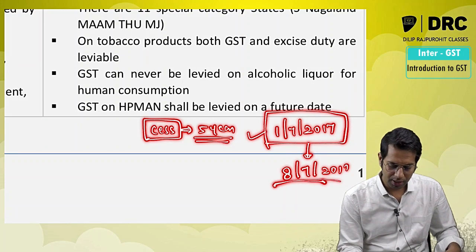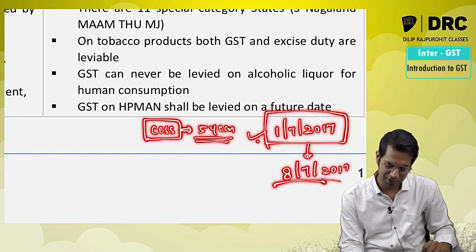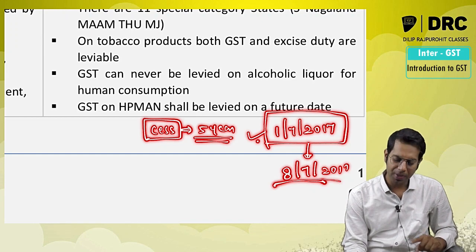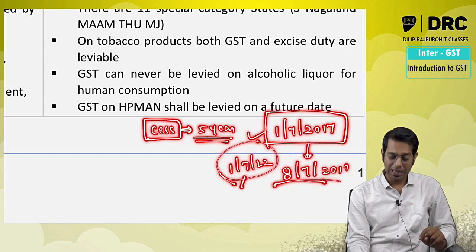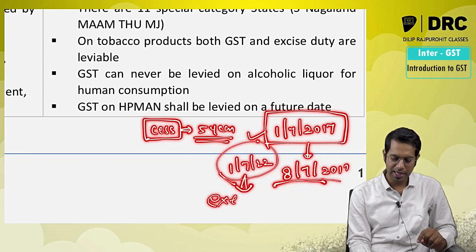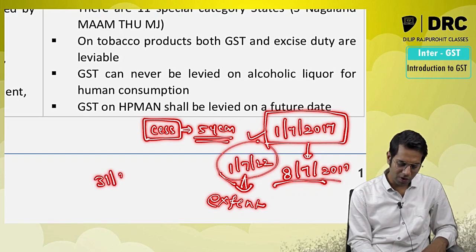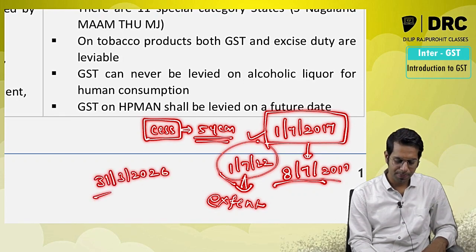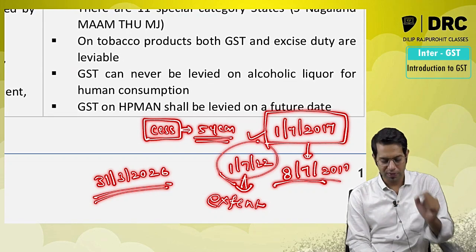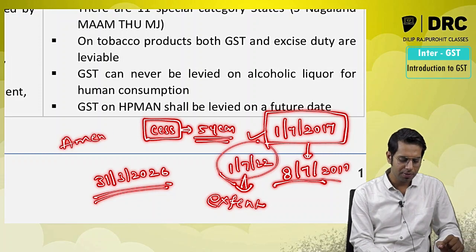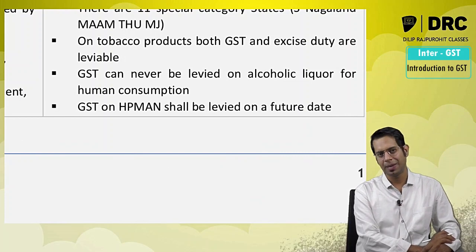This compensation cess was supposed to be collected for 5 years starting from 1st July 2017. So the last date should have been 1st July 2022, but this date has been extended. It has been extended up to 31st of March 2026. This is the only amendment in this particular chapter, chapter number 1.